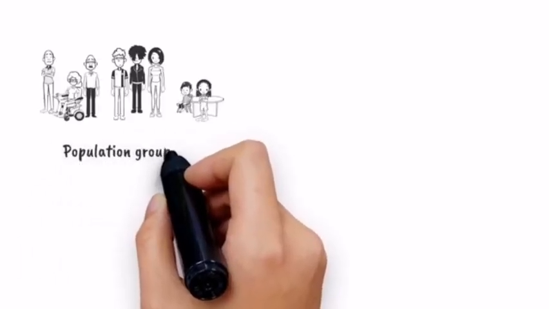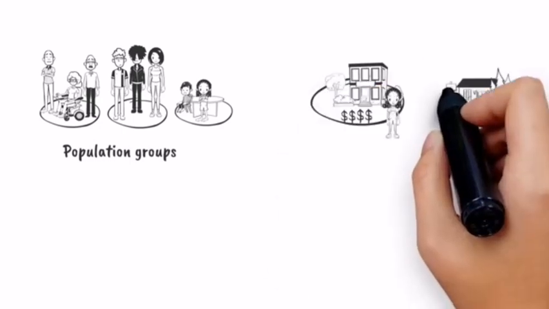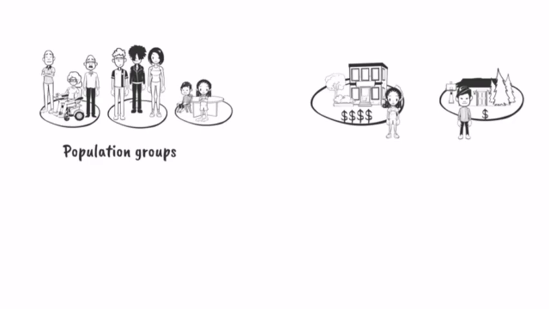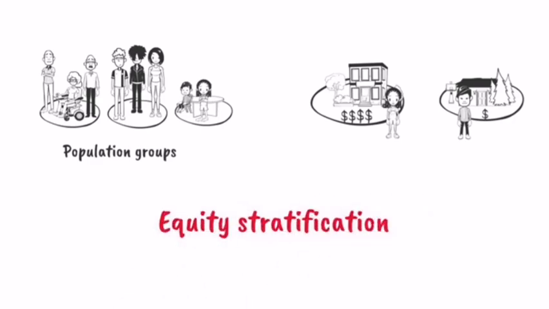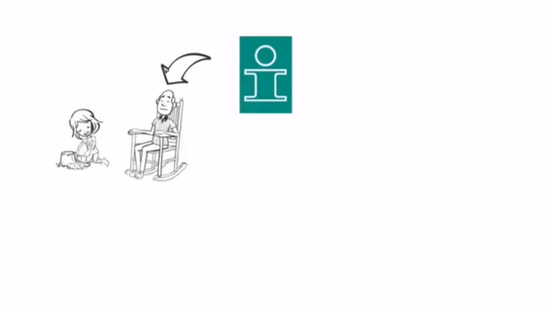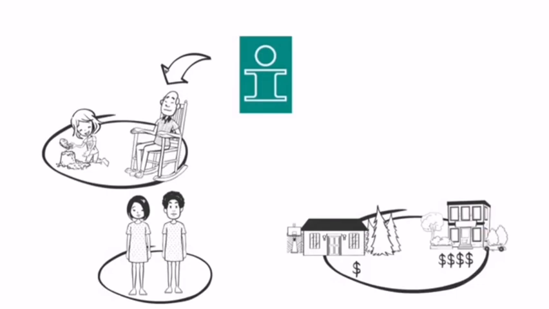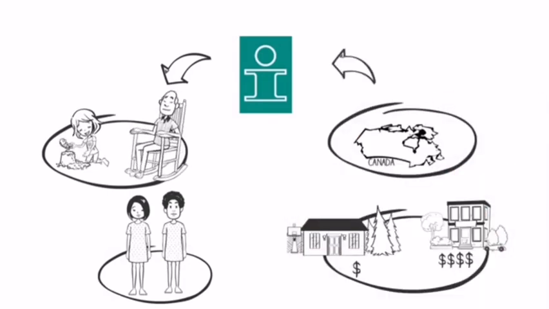So how exactly do we measure inequalities? We can do this by measuring and reporting on indicators by population groups, such as Canadians living in richer and poorer neighborhoods like Eddie and Sandra. We call this equity stratification. At CIHI, we stratify indicators in different ways, including by age and sex, and increasingly by neighborhood-level income and geography.